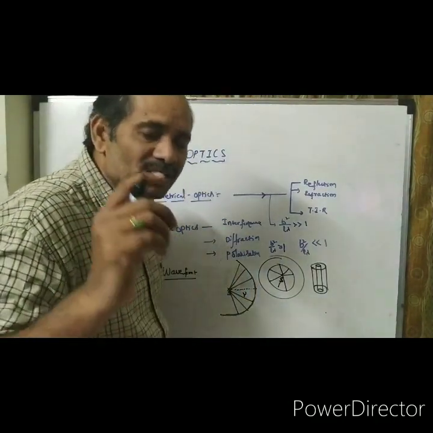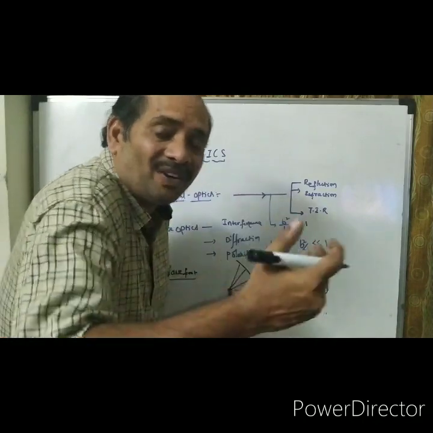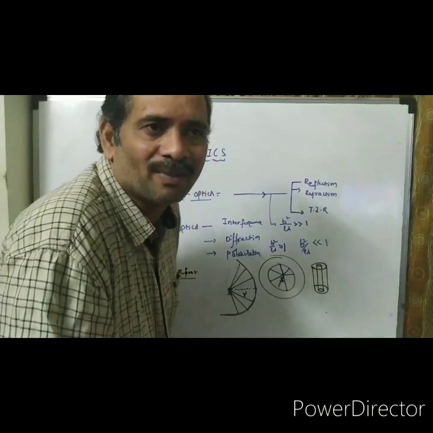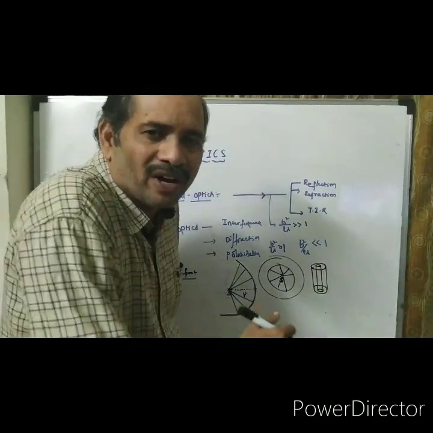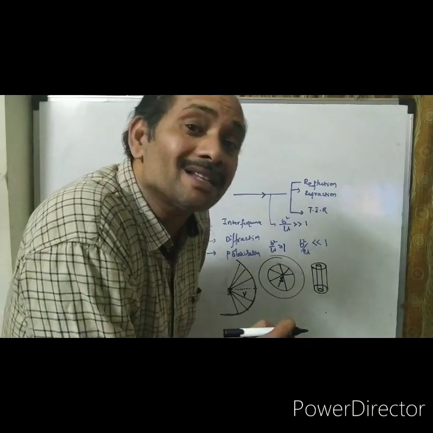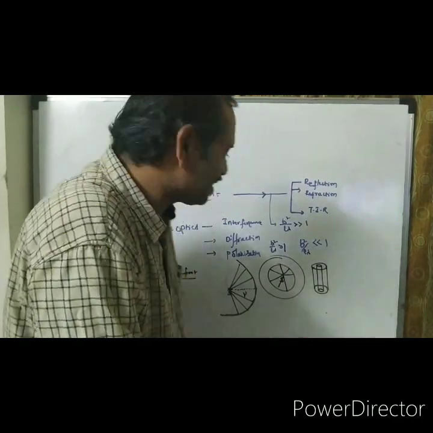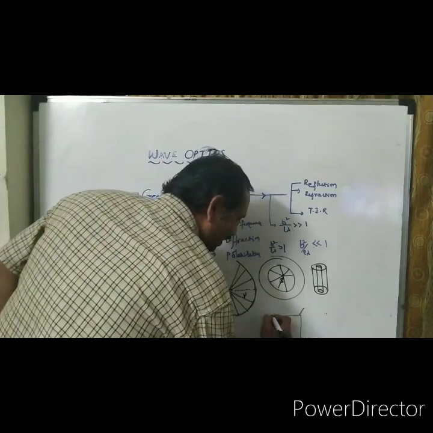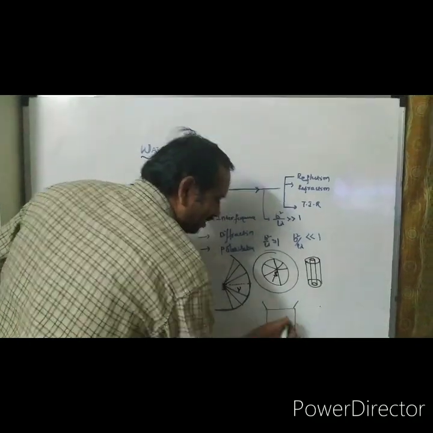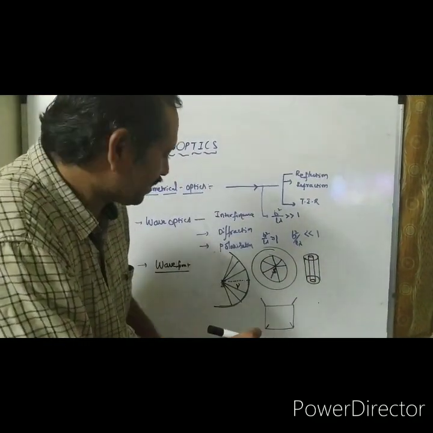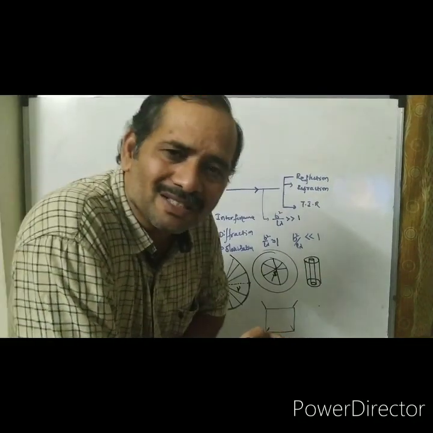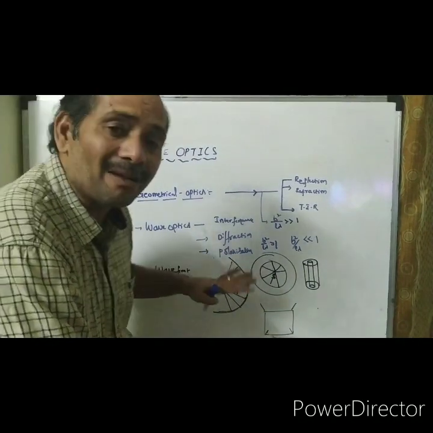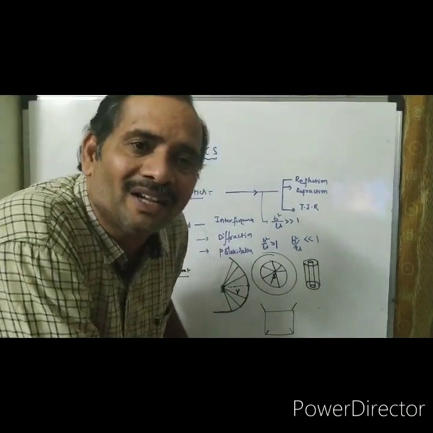Next one, if the source is at infinite distance, like the sun or moon or stars, far from us, in that case, either the source may be a point source or a linear source, the wavefronts are plane wavefronts. Irrespective of the type of the source, the wavefronts are plane wavefronts. Whether the source is spherical or linear, the wavefront is a plane wavefront. This is about the types of wavefronts introduced by Huygens.